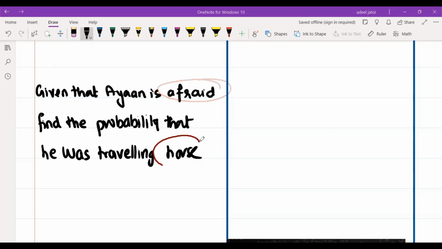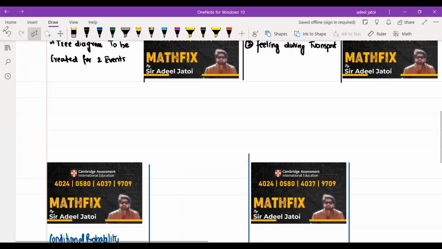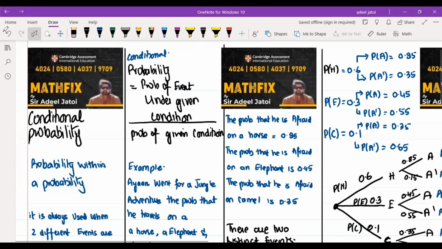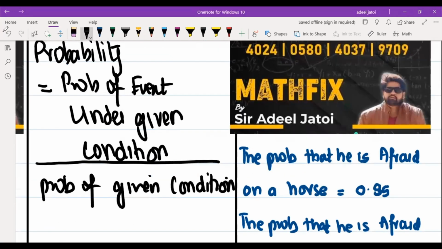So we will say that he was traveling by horse and he was afraid. The horse-afraid probability would be divided by the total afraid probability, because the formula of conditional probability is the probability of the event under the given condition. So the event is traveling by horse, and the given condition is afraid.